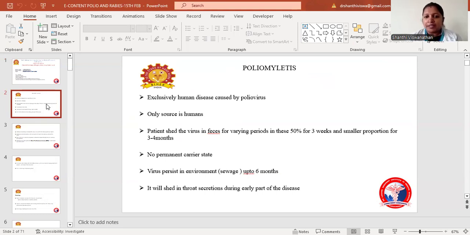In 50% of the cases, they will shed the virus for 3 weeks, and a smaller proportion of the people will shed the virus for 3 to 4 months. No permanent carrier state in this. Virus will persist in the environment, that is in sewage, for up to 6 months. So they will shed the virus during the early part of the disease in throat secretion.